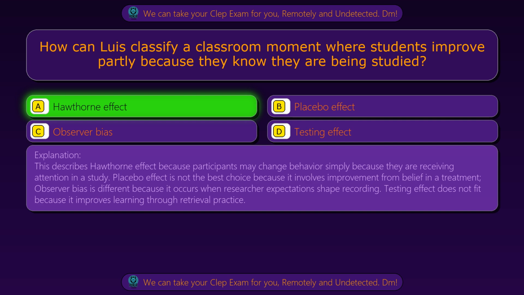This describes Hawthorne effect because participants may change behavior simply because they are receiving attention in a study. Placebo effect is not the best choice because it involves improvement from belief in a treatment. Observer bias is different because it occurs when researcher expectations shape recording. Testing effect does not fit because it improves learning through retrieval practice.